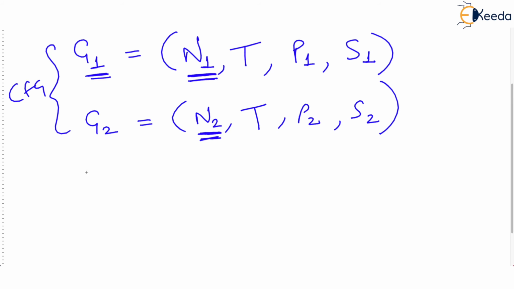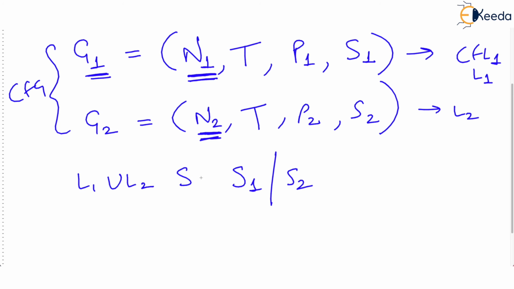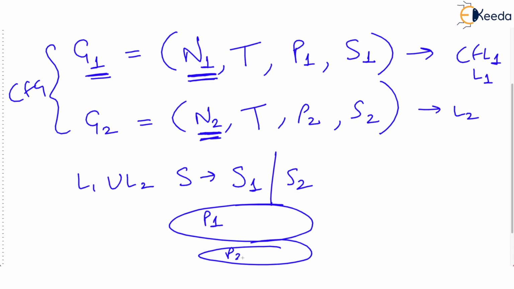Then we get that G1 generates CFL 1, let's call it L1, and G2 generates L2. Now, if you find the union of L1 and L2, it is nothing but S derives S1 or S2, with a new start symbol S, followed by all productions P1 and all productions P2. All the productions P1 will be written and all the productions P2 will be written. That will give us a new CFG.